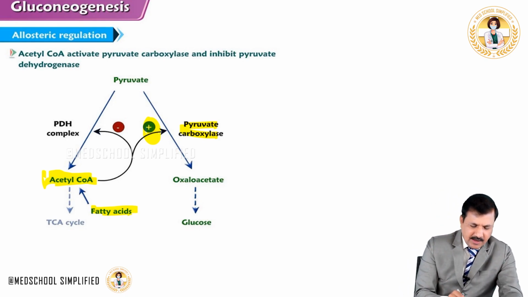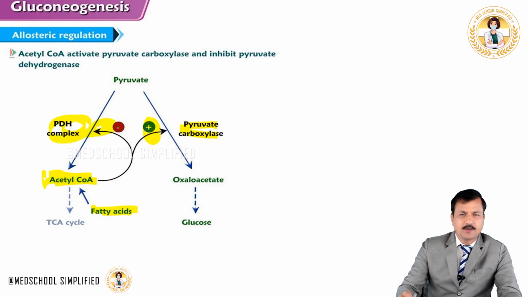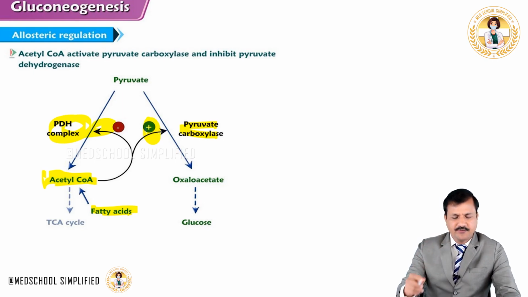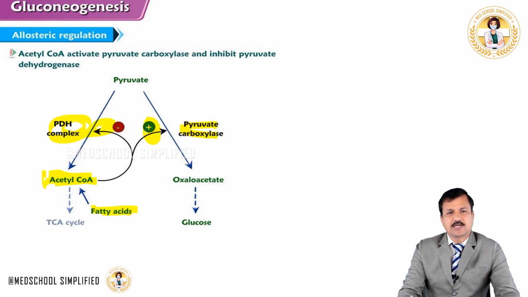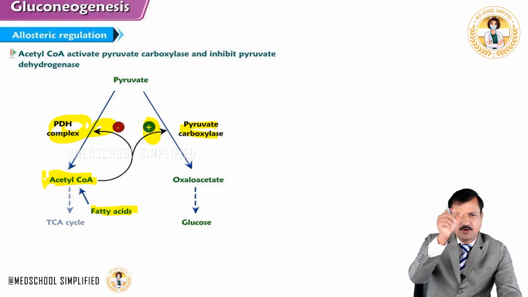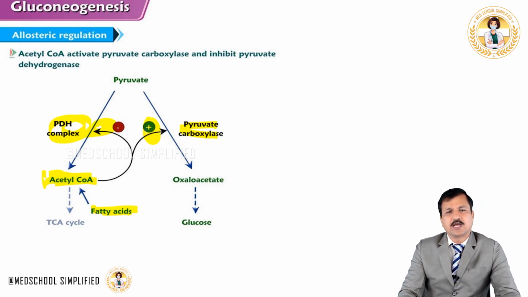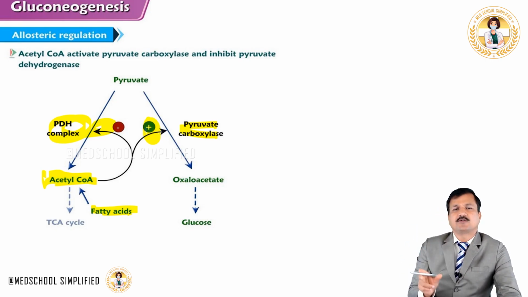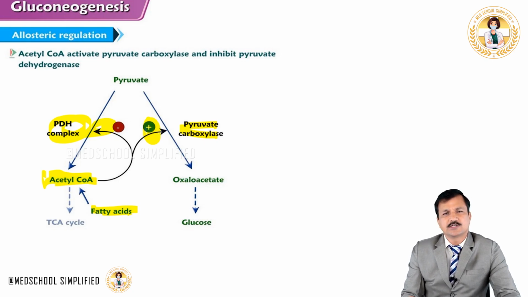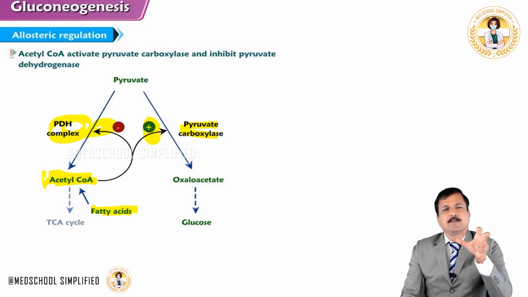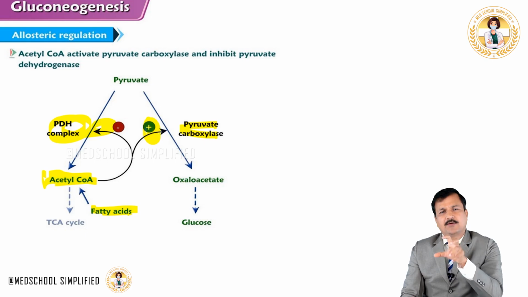One is it will have a negative effect on pyruvate dehydrogenase enzyme complex, and it will have a positive effect on pyruvate carboxylase enzyme, thereby diverting pyruvate into oxaloacetate rather than pyruvate into acetyl-CoA. When pyruvate is diverted into oxaloacetate, oxaloacetate will go into glucose formation, and that's how gluconeogenesis is stimulated by acetyl-CoA acting as a positive modulator on pyruvate carboxylase.